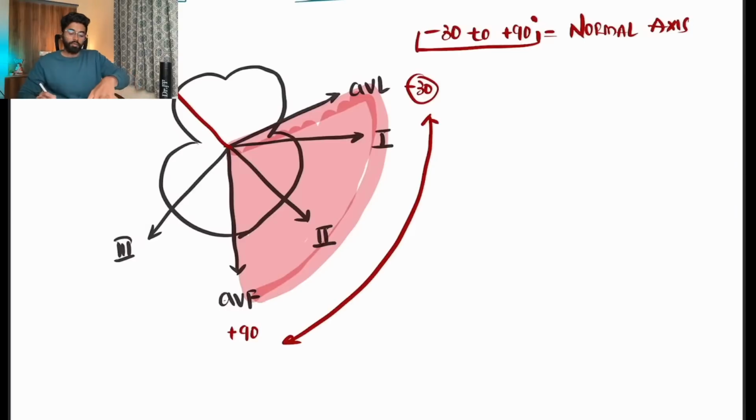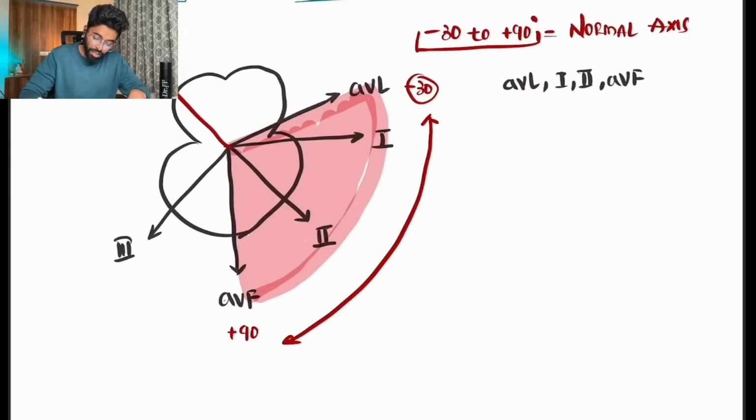So this is the normal axis of the heart. As we have already discussed, the current is moving towards the positive electrode and it is moving from endocardium to pericardium, and in this direction. That's why we take the normal axis as between -30 to +90. So the leads which are present in the normal axis are AVL, 1, 2, AVF.